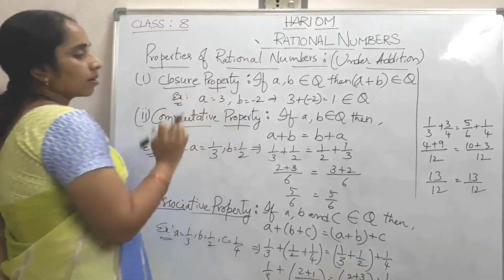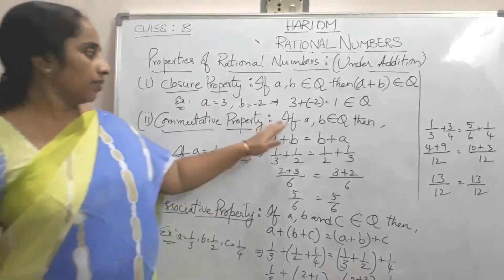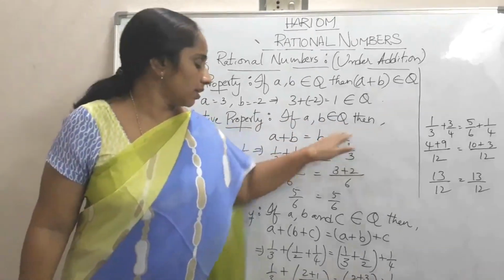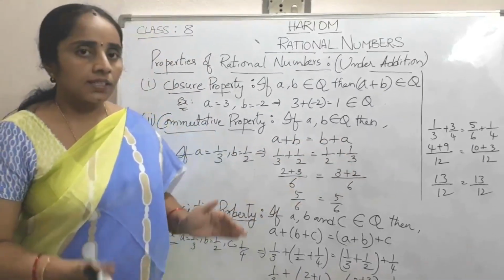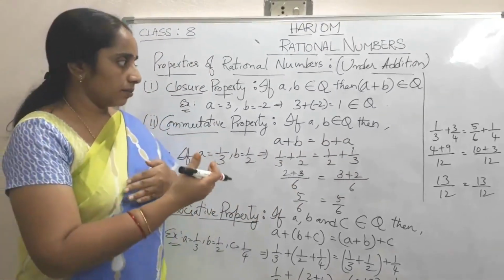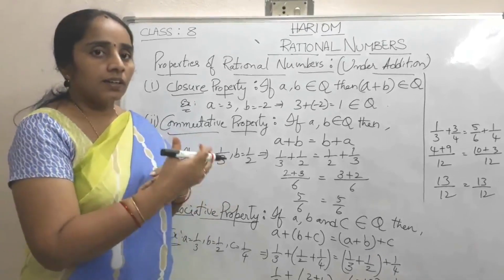Next one is the commutative property. If A and B belong to Q, then A plus B is equal to B plus A. That is addition by interchanging the numerals.